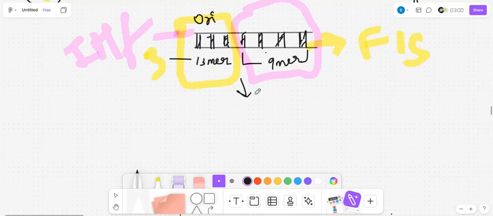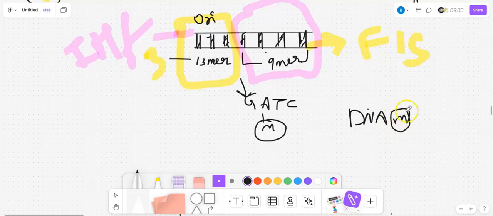Both are consensus sequences, and somewhere they will have the GATC sequence. This GATC sequence is majorly found in prokaryotes, and DNA methylase will act upon it. What is the role of DNA methylase? Methylase is the enzyme that adds a methyl group, CH3.